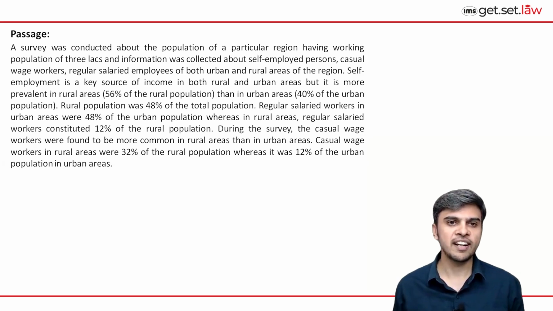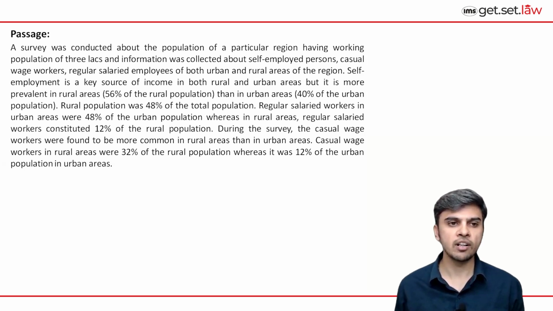A survey was conducted about the population of a particular region having working population of 3 lakhs, and information was collected about self-employed persons, casual wage workers and regular salaried employees for both urban and rural areas of the region. Self-employment is a key source of income in both rural and urban areas, but it is more prevalent in rural areas, 56% of rural population than in urban areas, which is having 40% of urban population. So rural population was 48% of total population.